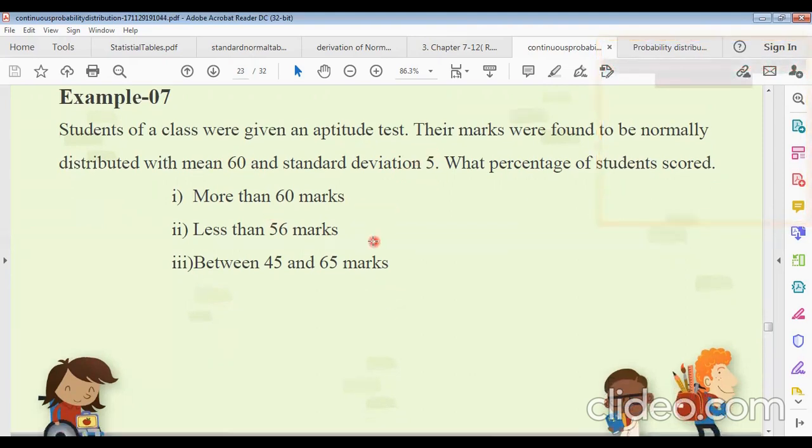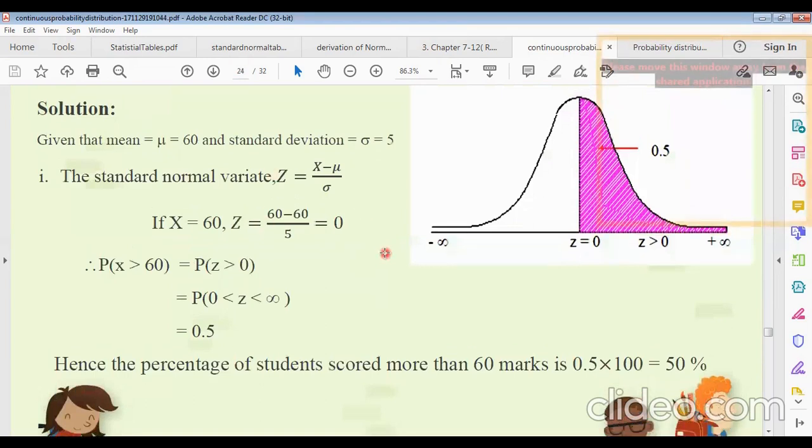So for more than 60 marks, mu is 60 and standard deviation is 5. The standard normal variate z equals (x minus mu) divided by sigma. We are given more than 60 marks, so x equals 60, and z equals 0.